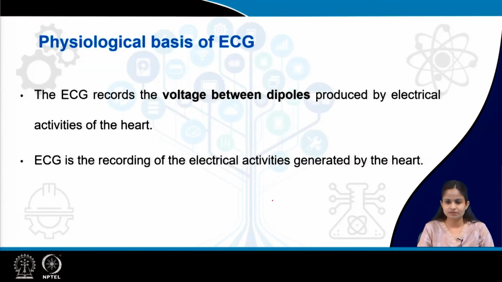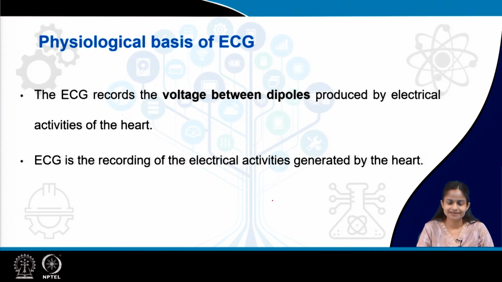Now, ECG records the voltage between the dipoles which is produced by electrical activities of the heart. We are talking about the heart particularly, so cardiac dipoles. So, ECG is the recording of the electrical activities which are generated by the heart. This is a summation of the action potentials of all the cardiac muscles.